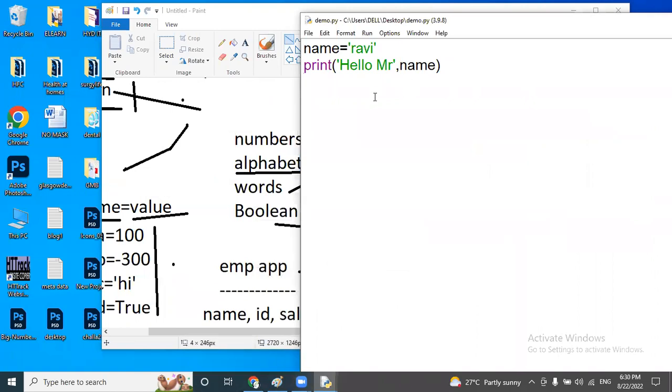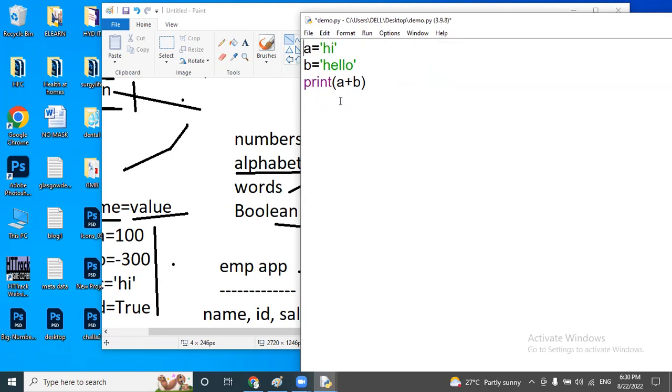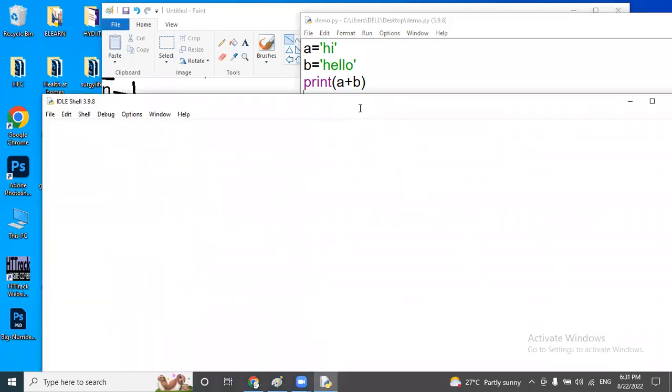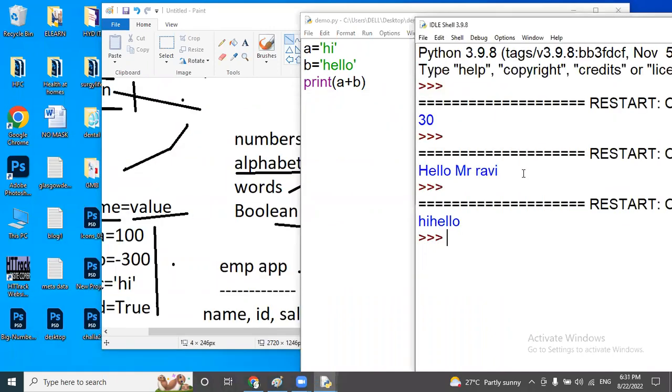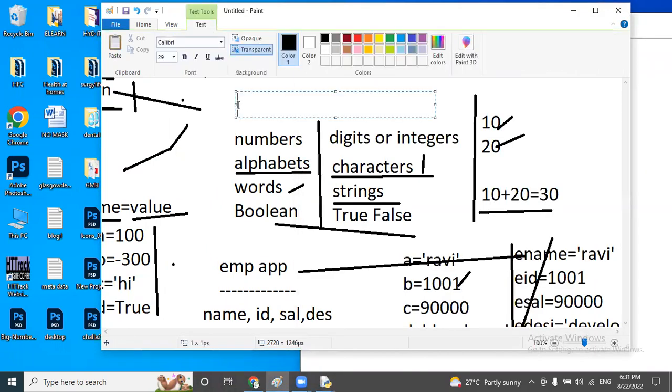And now observe here, previously we did some addition program. In same scenario, instead of numbers, I have two strings available, A equal to hi and B equal to hello. And now my requirement is I want to perform A plus B. If we have integers, we know addition will be performed. Instead of integers, if we have strings, then what happens? Observe the result. Here you can see simply they are showing hi, hello. So if we are going to add two strings, it is concatenation.